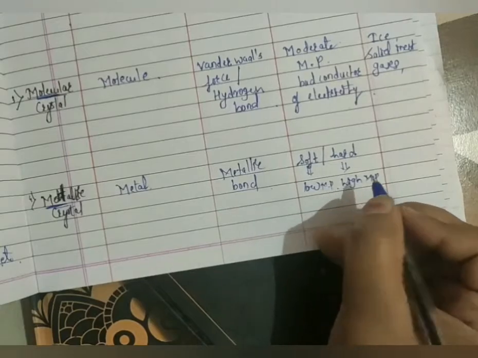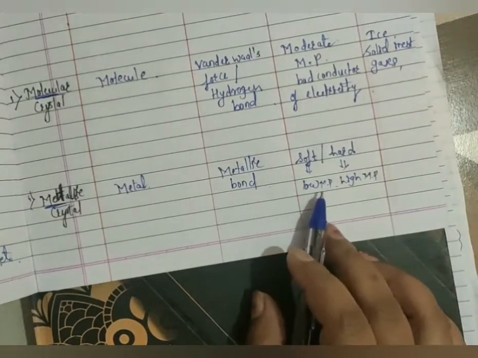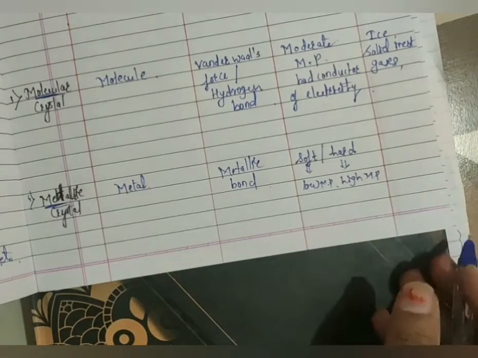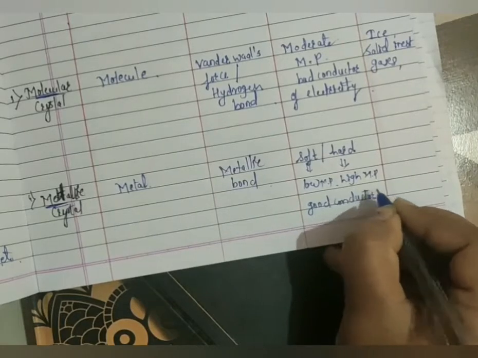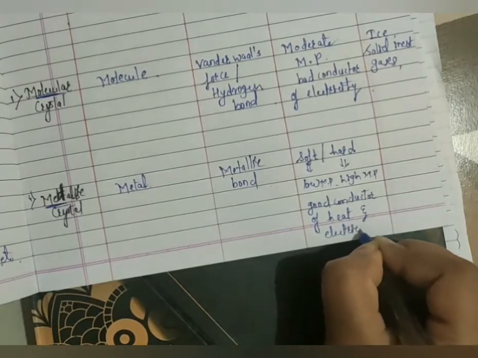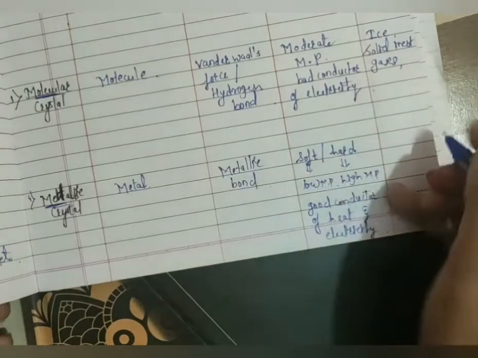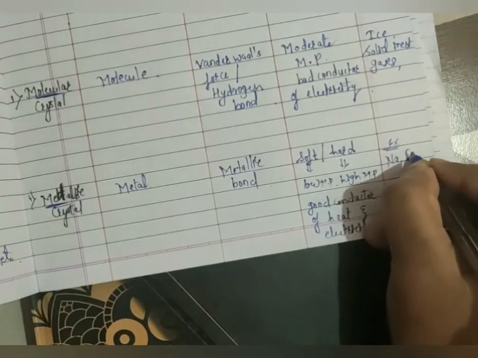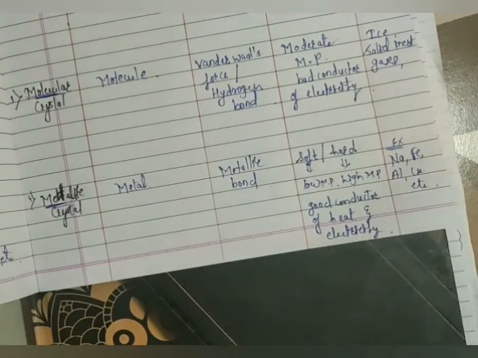So based on the condition, if your metallic crystals are soft, they have a low melting point. If they are hard in nature, they have a high melting point, and they are good conductors of heat and electricity. Examples will be sodium, iron, aluminium, copper. These are examples of metallic solids.